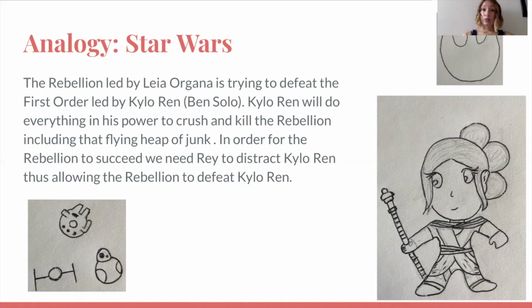Kylo Ren is obviously the repressor because he is actively suppressing the rebellion and ensuring that the First Order is still running because he's the big bad. And then Rey is the inducer, or the small molecule, because she's effectively taunting Kylo Ren away because he would rather spend time with her than destroy the rebellion, thus allowing the rebellion to effectively defeat the First Order, and we have peace throughout the galaxy.